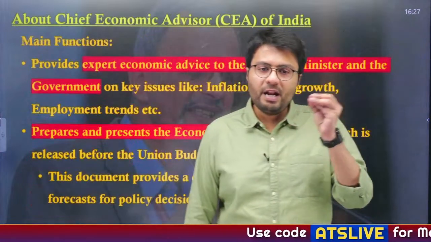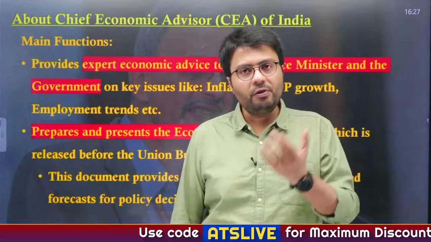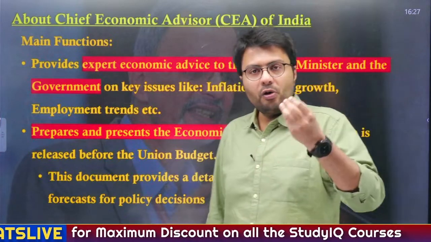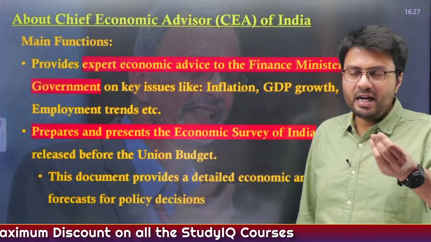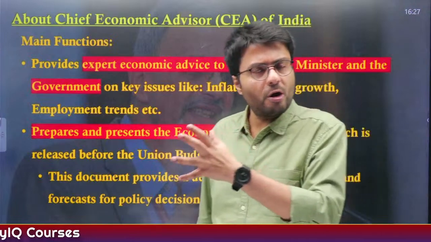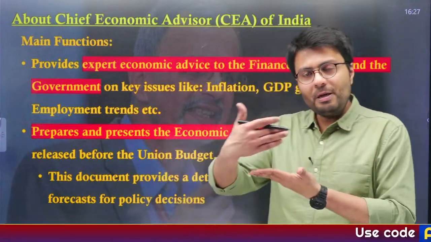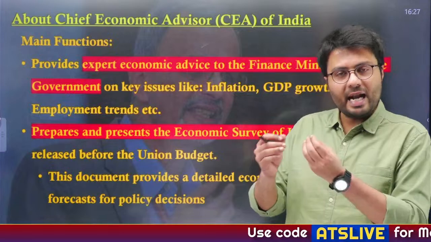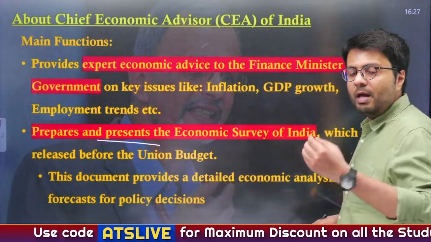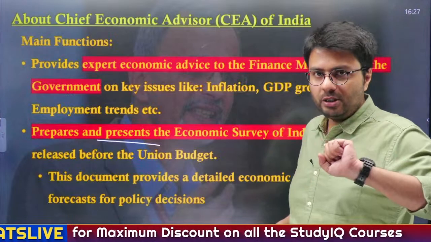Now, one of the main functions of the Chief Economic Advisor of India is that he provides expert economic advice to the Finance Minister and also to the Government of India on key issues which are of macroeconomic importance, be it inflation, GDP growth, employment trends, etc. And the most important responsibility, which is highlighted in the news, is that he prepares and presents the Economic Survey, which is released one day before the budget. I told you, right?